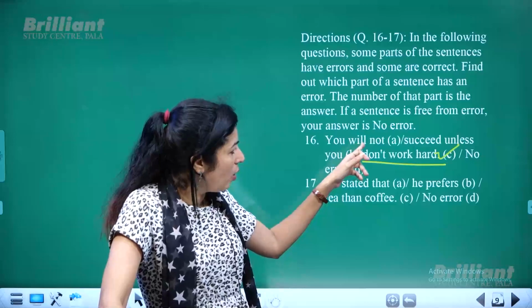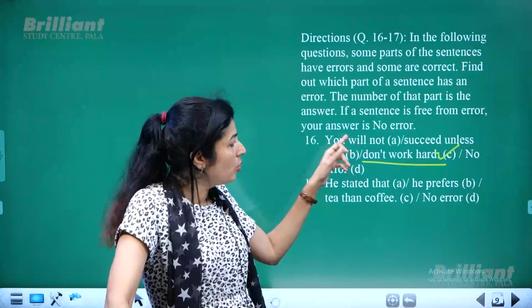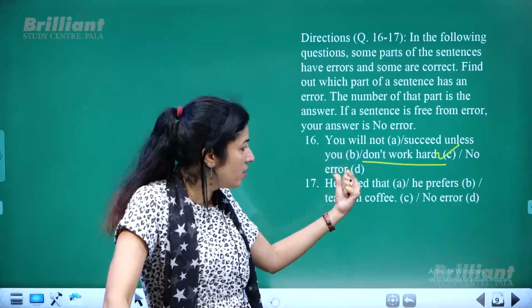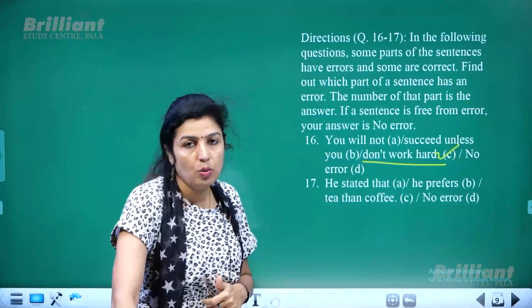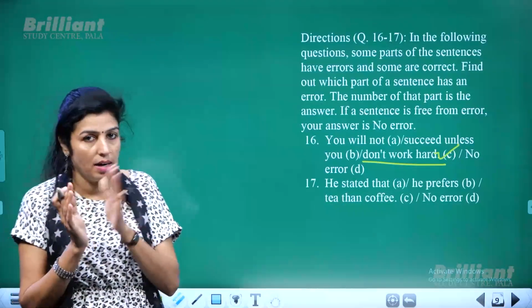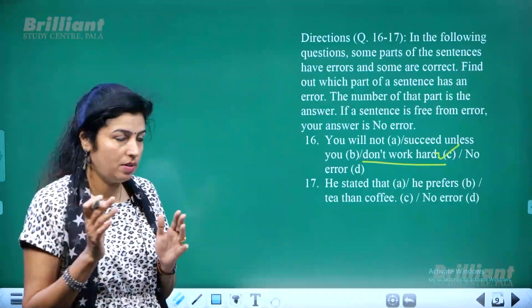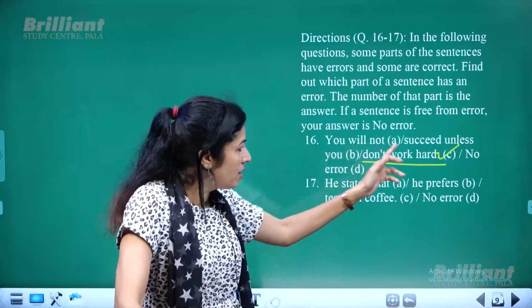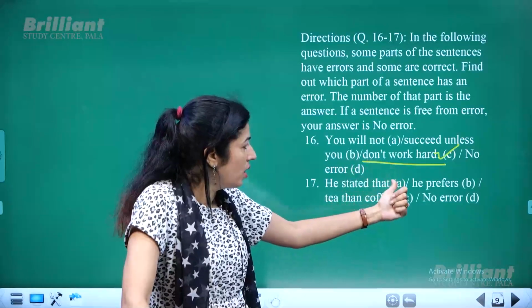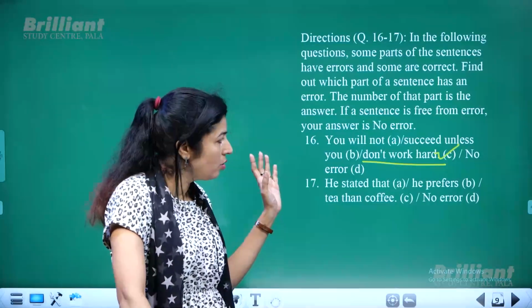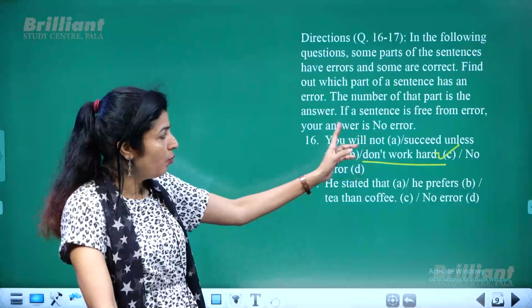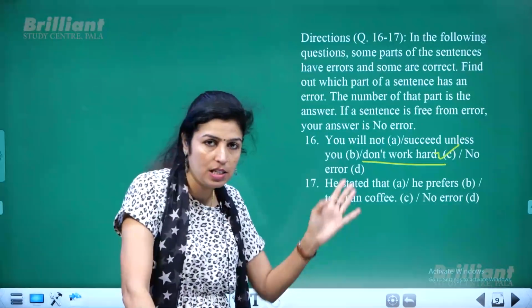You will not. So here already negative is given, right? So you will not succeed unless you work hard. So when you have that clause where unless is used, one of the parts should be positive. So here, you will not succeed unless you work hard is the correct form, not unless you do not work hard. So it would become a double negative, and double negative is to be avoided.